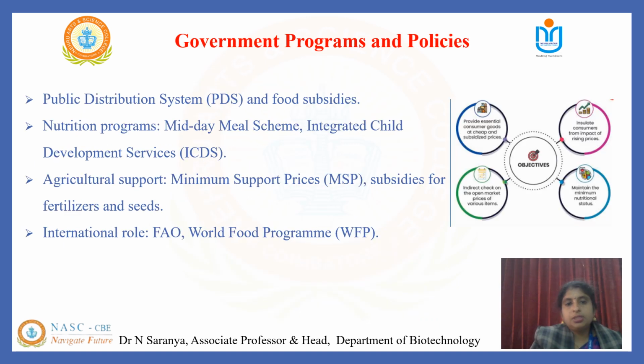awareness. Here are some government policies and programs, as government plays a crucial role in ensuring food availability and nutrition. In India, the public distribution system provides subsidies for food grains, while programs like the midday meal scheme and ICDS tackle children's nutrition. Agricultural support through minimum support price also helps stabilize farmer income.